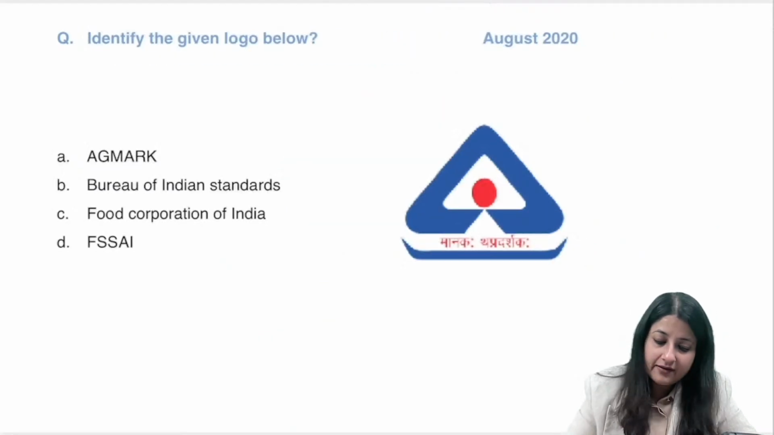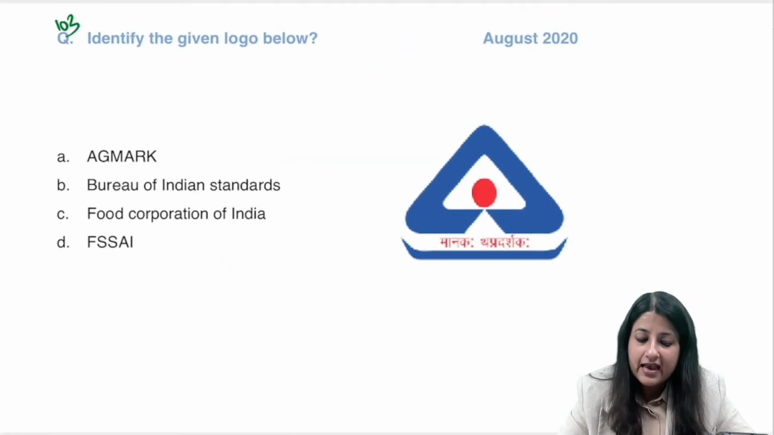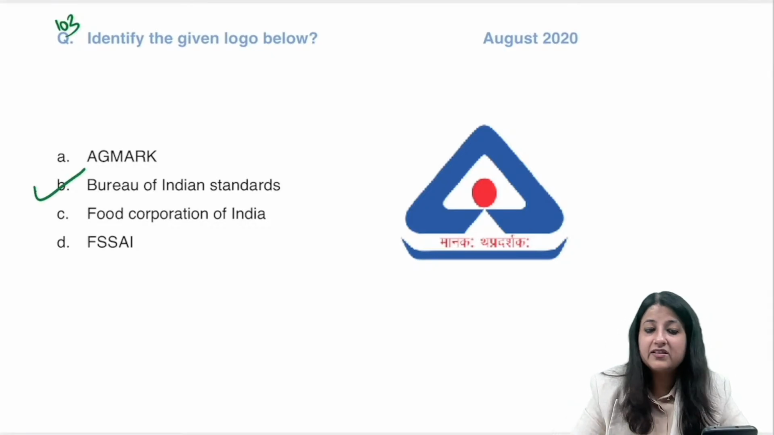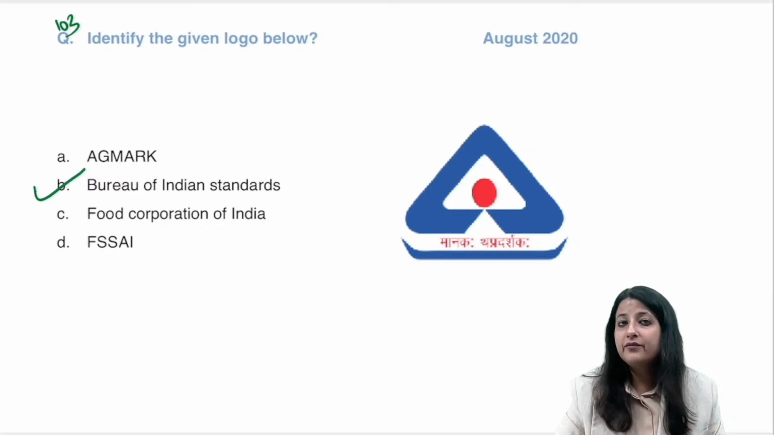ऑलराइट, कम टू 103. Whose logo is this? Identify the logo below. August 2020 question. Quickly tell me what is the answer to this. Whose logo is this, guys? Very good, Bureau of Indian Standards. Now you all have to remember a few things over here.